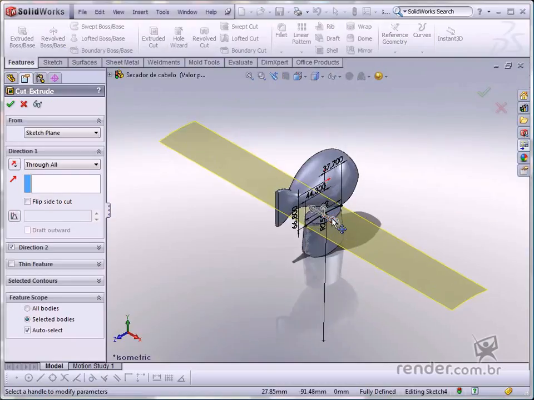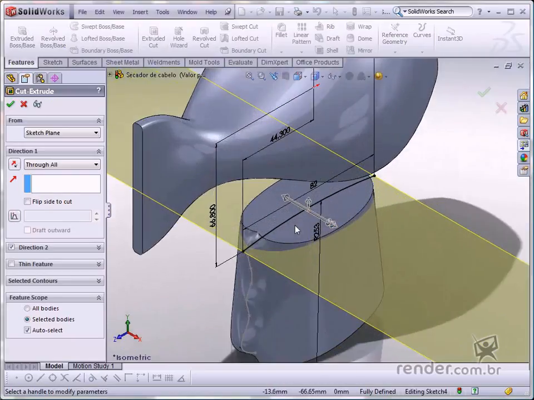Look at the cut preview generated on both sides, and this shows what material will be cut from the rest of the body towards the top. Confirm the command.